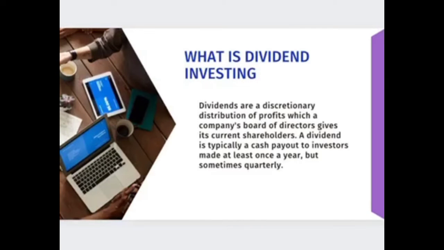What is dividend investing? Dividends are discretionary distributions of profits which a company's board of directors gives its current shareholders. A dividend is typically a cash payout to investors made at least once a year, but sometimes quarterly. So a dividend is a share of a company's profits distributed to shareholders as either stock or cash, usually paid quarterly, like a bonus to investors, unlike share price, which can change from day to day. Once a company declares it will pay a dividend on a specific date, it's as good as guaranteed.